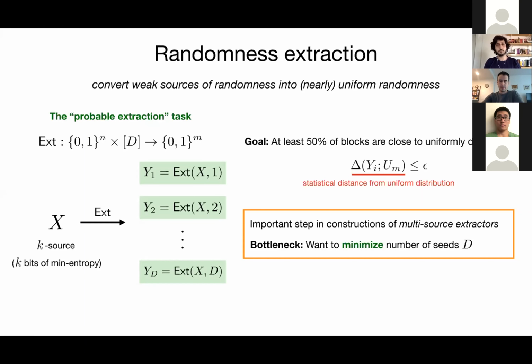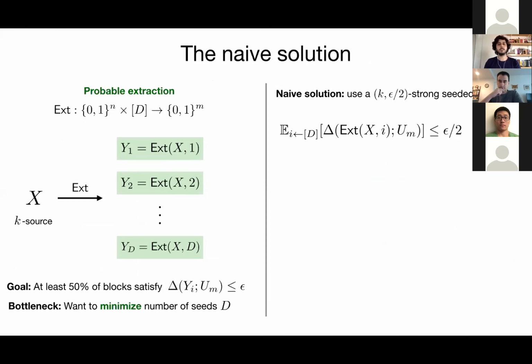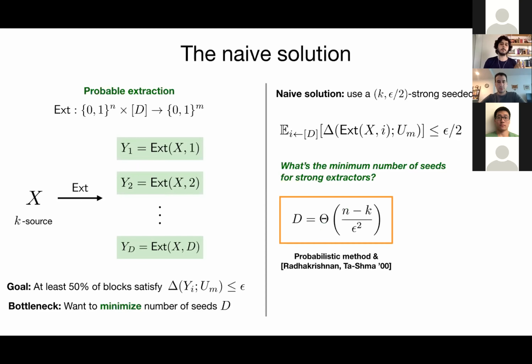Okay, so just to get started, let us look at the naive solution for probable extraction, which is actually used in all previous works, which is to simply plug in a strong seeded extractor, which is a special type of extractor with many applications, with the property that the expected statistical distance over a uniform choice of the seed is small. So in order to understand the limitations of this naive solution, we can ask what is the minimum number of seeds for strong extractors? And this turns out to be a well-studied question. So it is known that the minimum number of seeds scales like (n minus k) over epsilon squared.